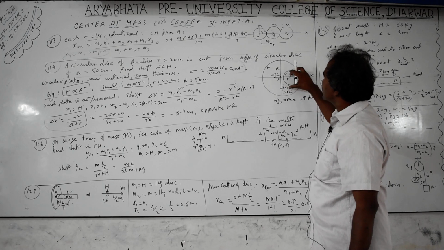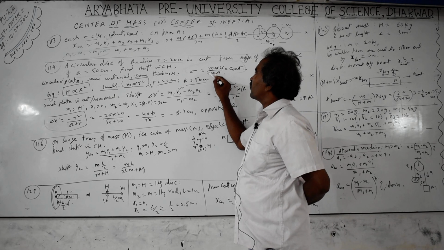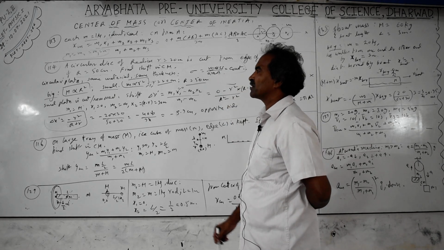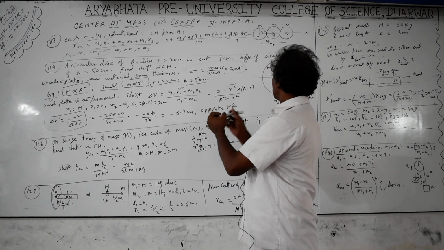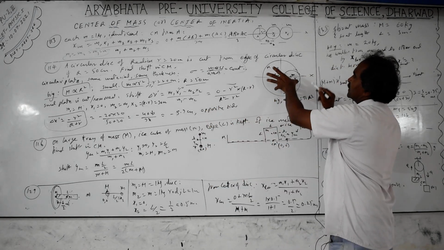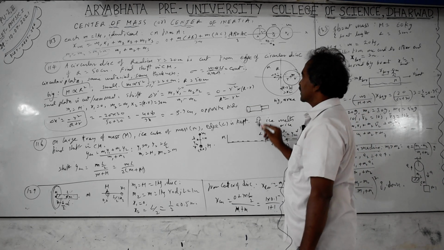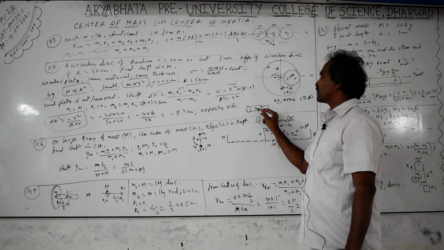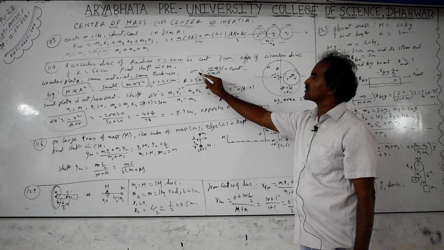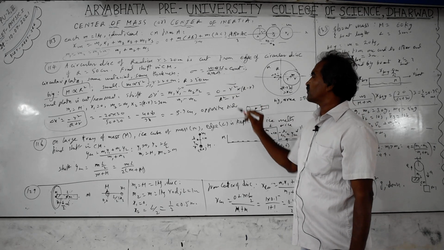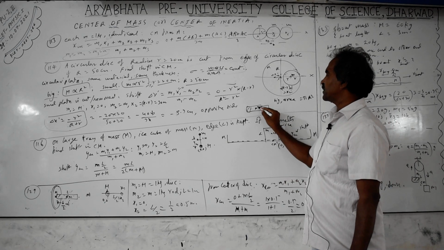So if you take a sphere with a small cavity created inside, you have to take a similar relationship, but with mass by volume, where the volume is 4 by 3 pi r cubed for spheres. For cylinders, you take the volume of the cylinder. Sometimes they keep it on the side, a cylindrical object connected like this. The volume of the cylinder, and the center of mass is at its center. This is also three dimensional, like the sphere, mass by volume. The volume of the cylinder is area into length, and the center of mass will be at the midpoint.